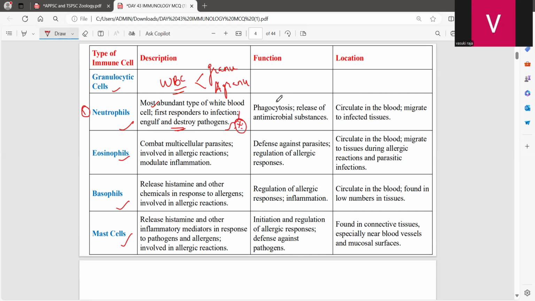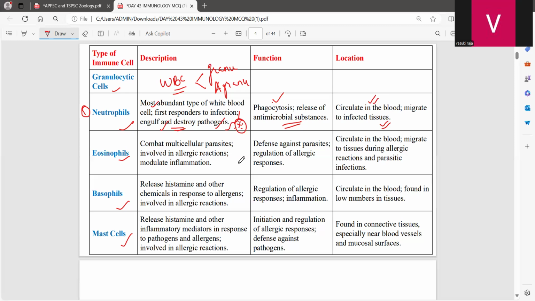Now, what is the function of neutrophils? This is involving engulfing, so the process will be the phagocytosis. Okay, and definitely they are involving in destroying the pathogen. So definitely they are going to release some substances, and that is nothing but an antimicrobial substance. And what is their location? They are circulating in the body, migrate to infected tissues.